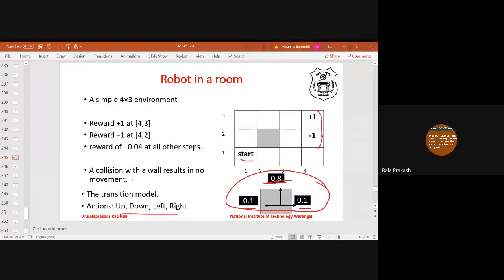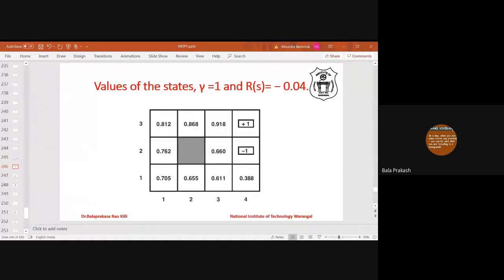And collision with a wall results in no movement. Means if the system is in the start state and it moves left, there is no state, so again it will end up in the same state. If it moves down, again it will end up in the same state. Okay, so suppose, let's say these are the optimal values. First we'll define what the optimal policy is using these values, right? Suppose this is the value of state A. This is, let's say, 1 1.